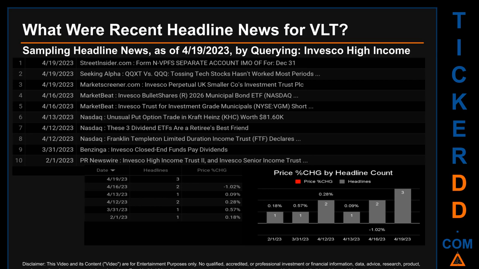Publication dates spanned 77 days. The latest publication was actually today, Wednesday, April 19, 2023, when there were 3 found headlines. StreetInsider.com published the headline that read, Form NVPFS Separate Account EMO for December 31st. Seeking Alpha published the headline that read, QQXT versus QQQ. Tossing tech stocks hasn't worked most periods. MarketScreener.com published the headline that read, Invesco Perpetual UK Smaller Co's Investment Trust plc.